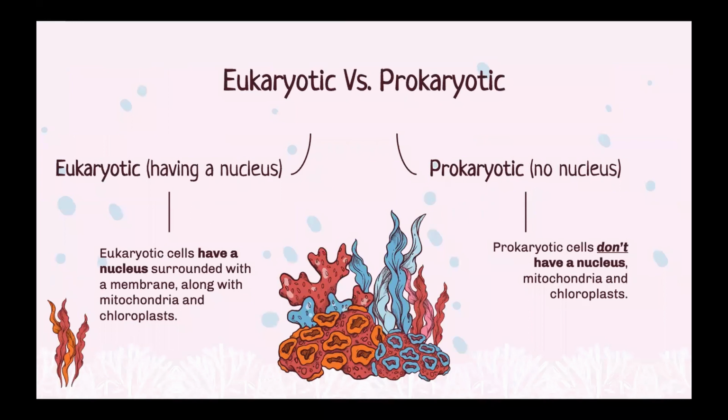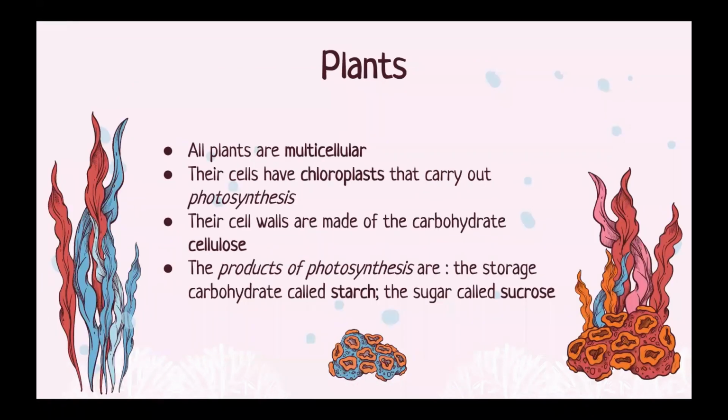The word eukaryotic means having a nucleus. So eukaryotic cells have a nucleus which is surrounded by a membrane, along with mitochondria and chloroplasts. The word prokaryotic means no nucleus. Thus, prokaryotic cells don't have a nucleus, nor mitochondria or chloroplasts.